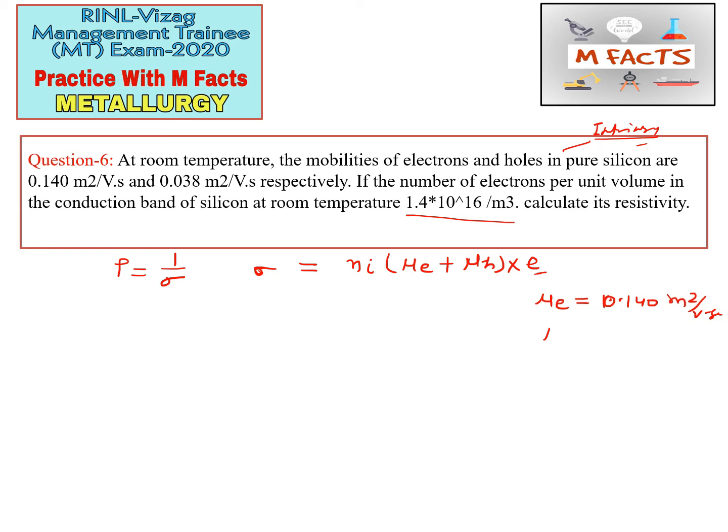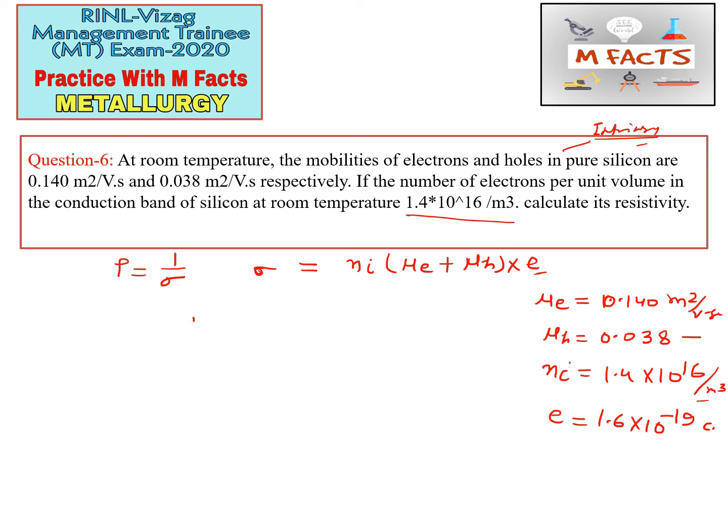Mu H is also given, that is 0.038 with the same unit, and the Ni value is 1.4 multiplied by 10 to the power 16 per meter cube. There is no need to change the unit, because this is in meter cube and this is meter square. If they give it in centimeters, we need to convert these units. And the charge of the electron, E, is equal to 1.6 into 10 to the power minus 19 coulombs.